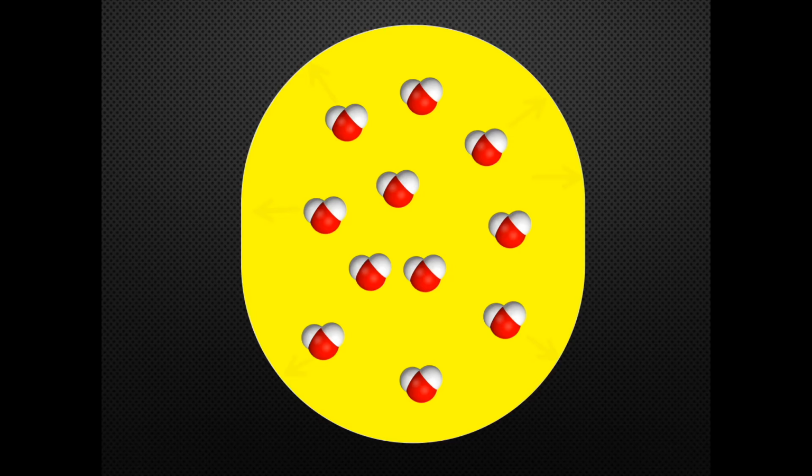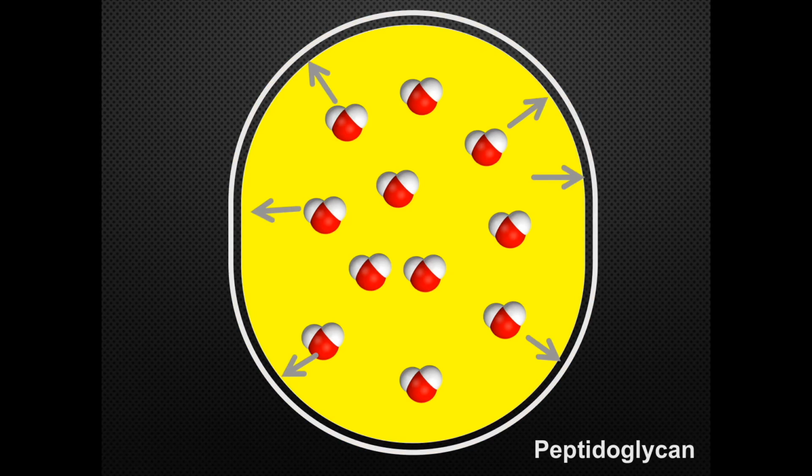If a cell wall made up of peptidoglycan is surrounding that cell membrane, this will allow the cell to withstand the pressure created by the large amount of water inside the cytoplasm. So in this way, the cell wall prevents cell lysis and ultimately the death of the bacteria. This is beneficial for the cell.